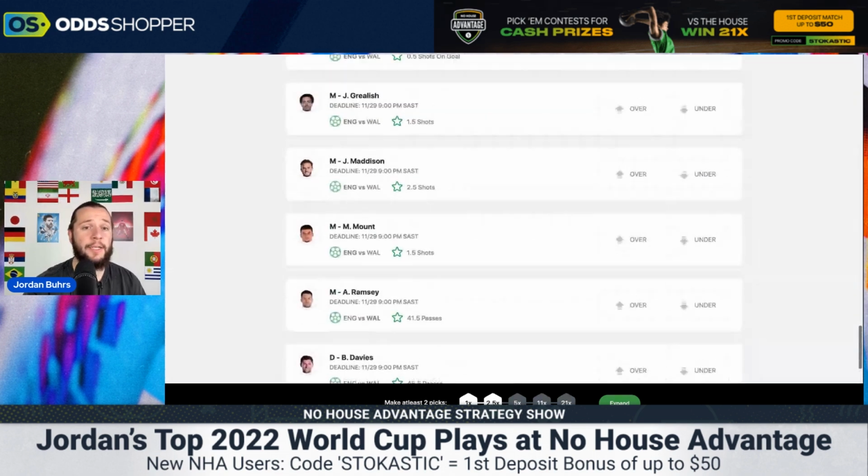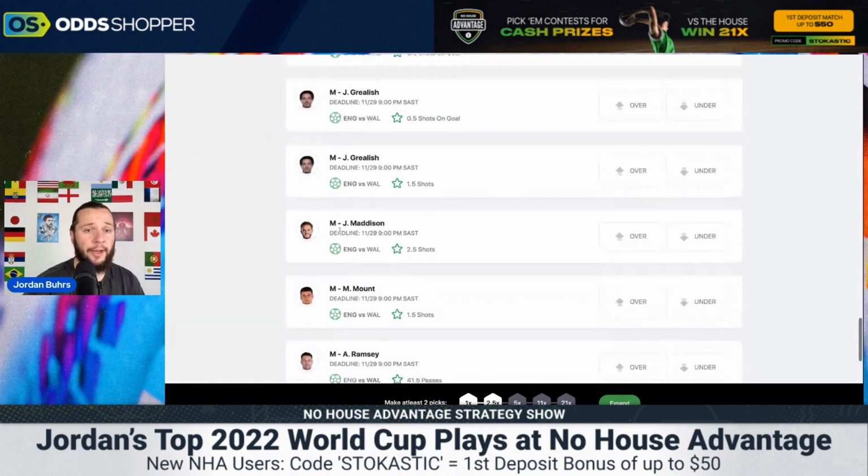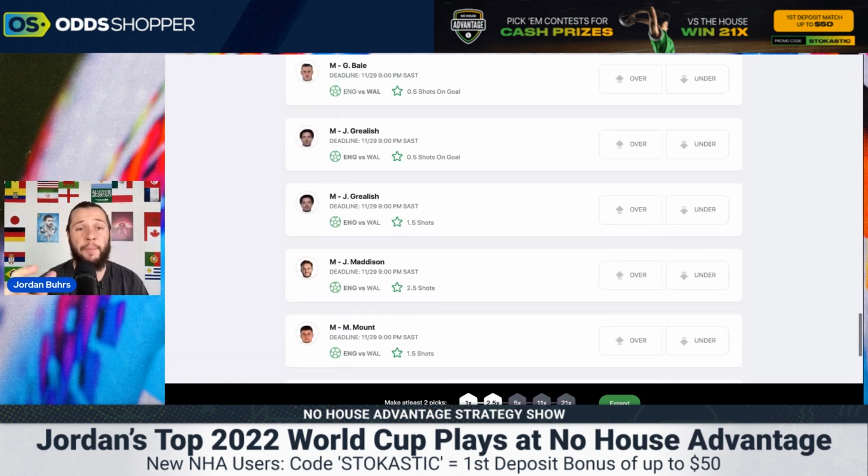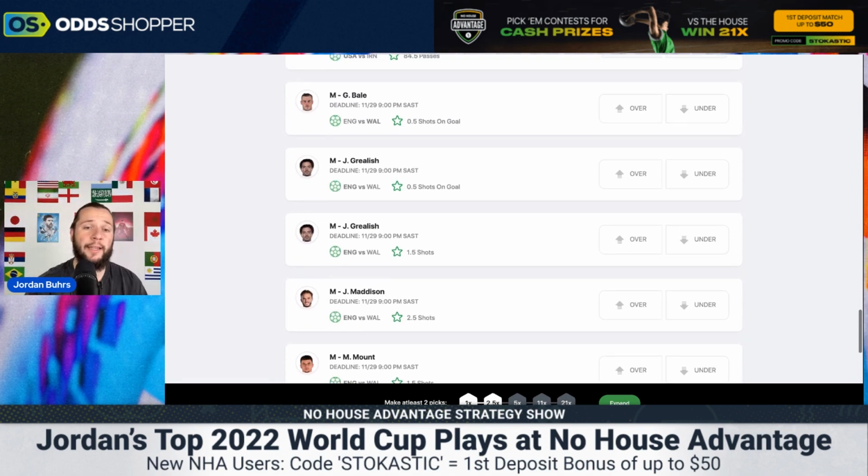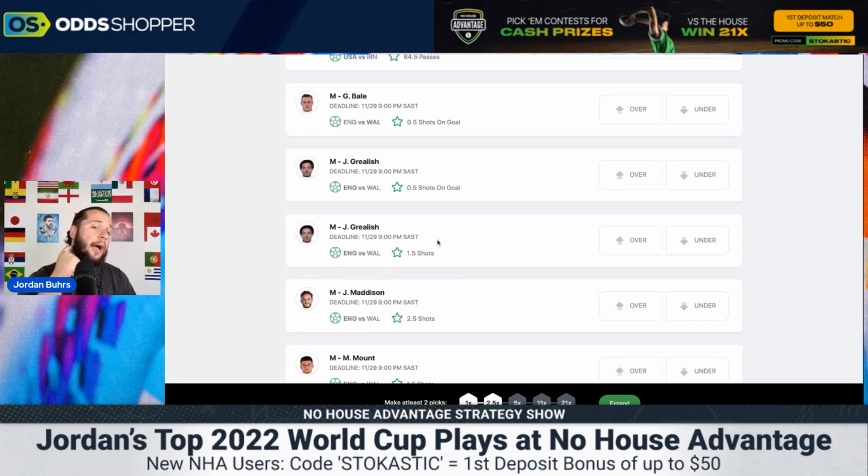So we're going to have to pick someone out of the shots category here. Like I said, Grealish, Maddison, and Mount probably aren't going to start. Grealish might come off the bench. So then maybe look at the under 1.5 shots. I just think England are going to absolutely boss this game. We know that if they win it, they go to the top of the table. Wales need to win it, and Iran need to lose for Wales to go through.